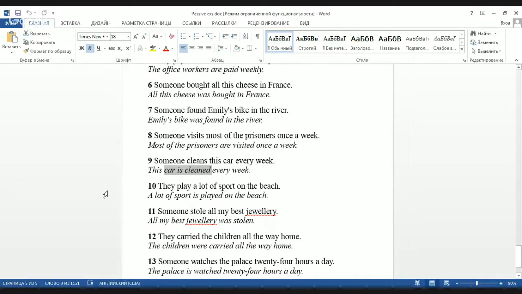This is actually the example that we had with you. They play a lot of sport on the beach. We don't know who they are, so we can say just a lot of sport is played on the beach, like an advertisement or something.